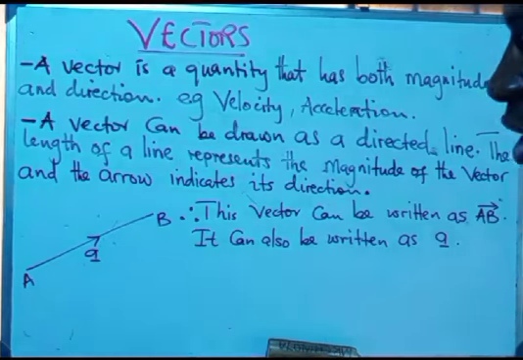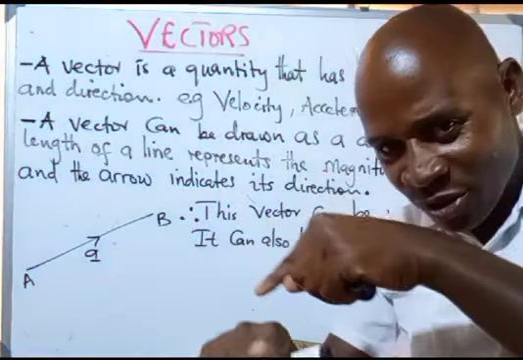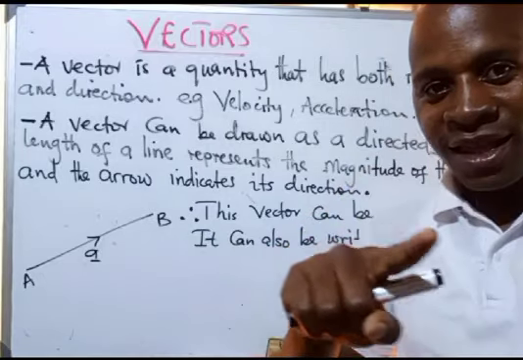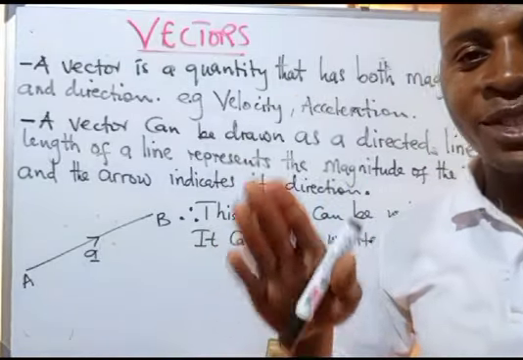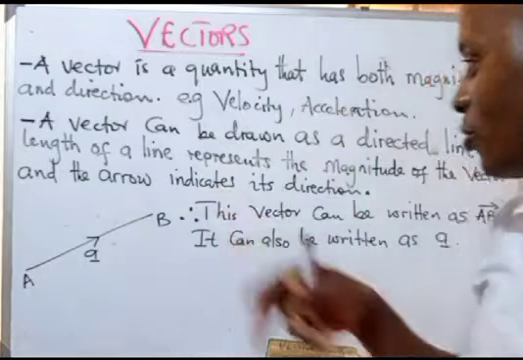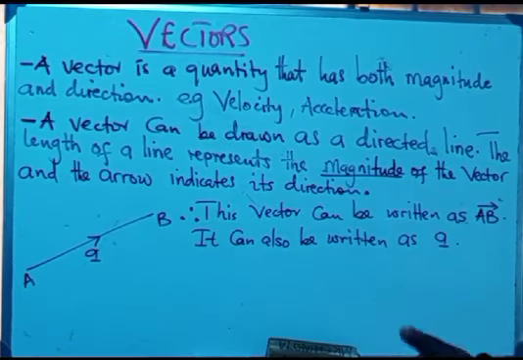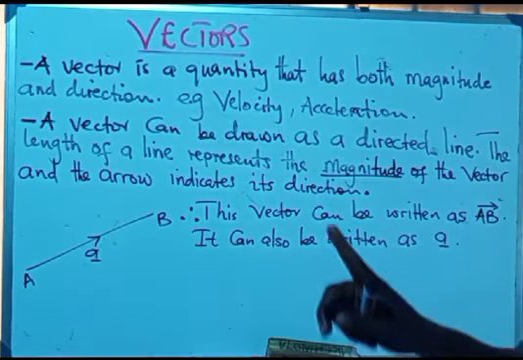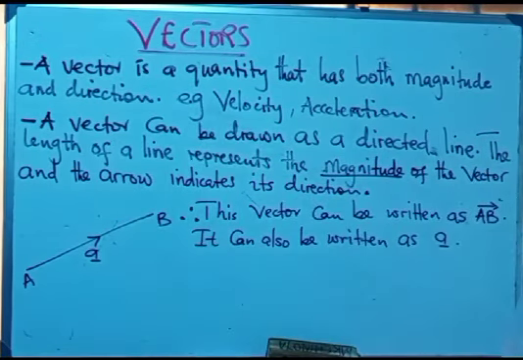So if you are moving just around the same point, that one is not known as a vector. It's not a vector quantity because there's no direction. There must be the size. We talk about the magnitude. By the magnitude, we mean the size. Then the direction, we know the meaning of direction, where you are going.